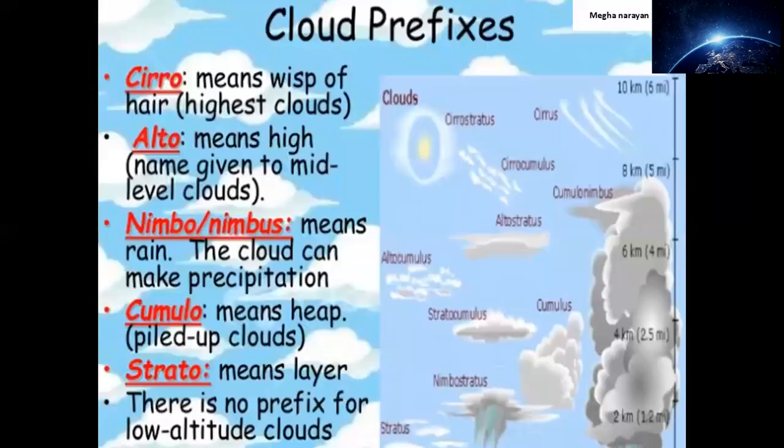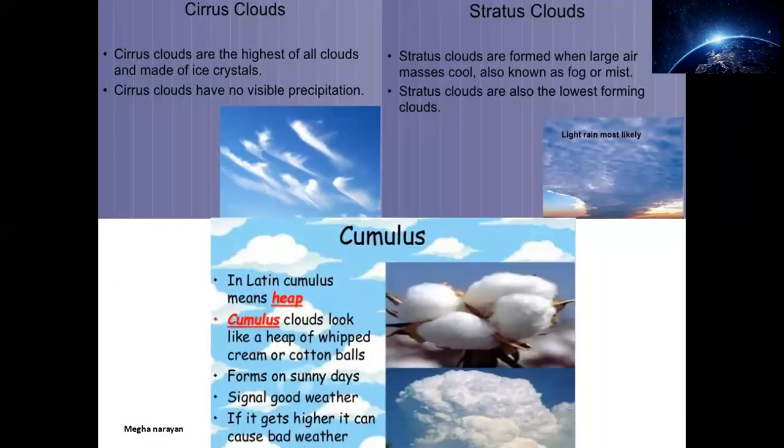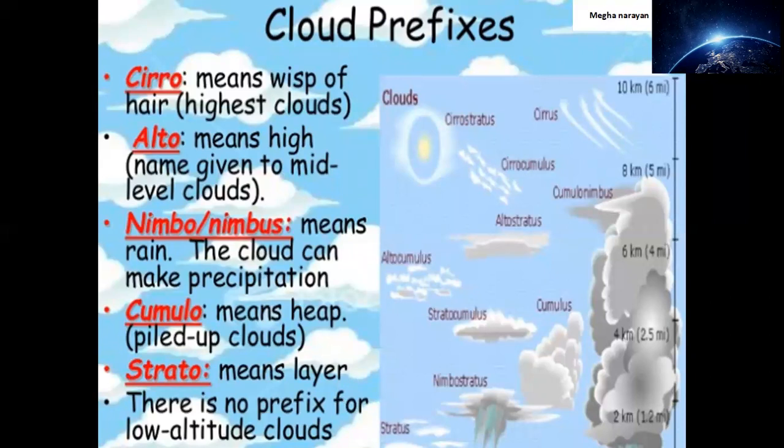Moving on to the further prefixes of clouds you can see. They will be attached to those three types and form other types of clouds as well. First one, as you can see on the screen, is cirro, which means whisk of hair, the highest cloud. Second is alto, meaning high, the name given to mid-level clouds.